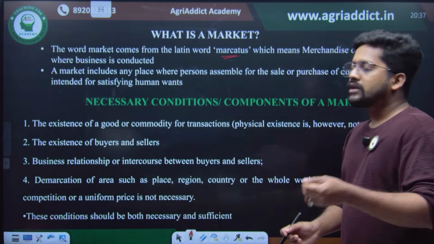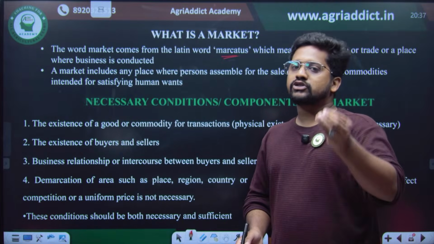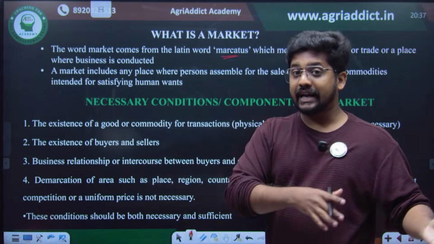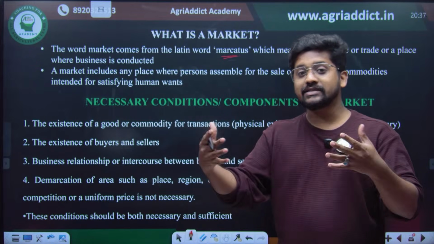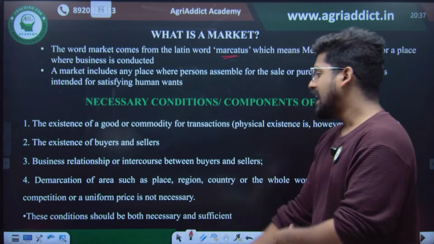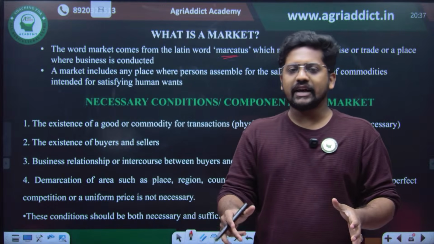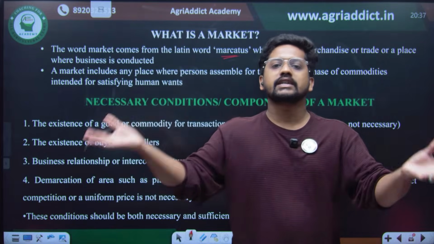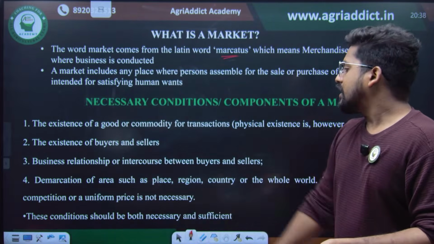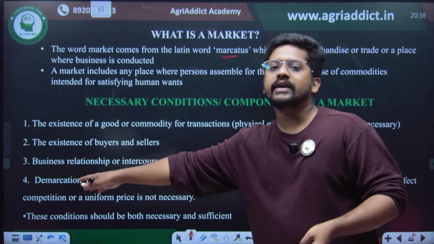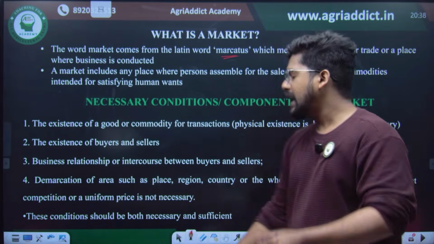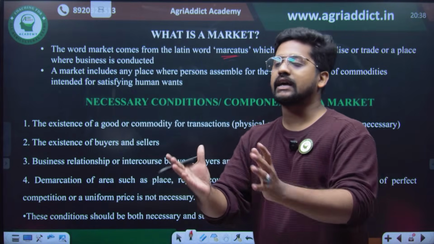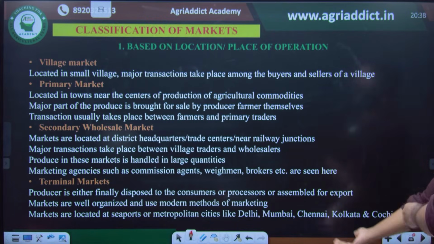So in order to define a market, there should be some conditions. There should be the existence of a particular commodity, there should be a buyer and a seller, there should be a business relationship between the buyer and the seller, and there should be a demarcation of area, whether it is a village level market, a regional level, a country level, or an international market. And finally, if these things are satisfied, then we can define that as a market. A product, buyer and seller, a business relationship, and the area of demarcation define a market.